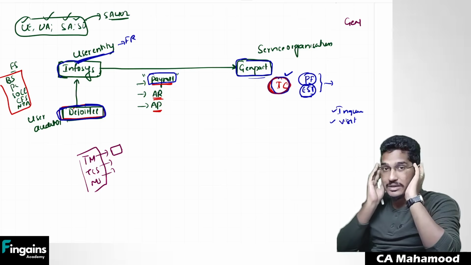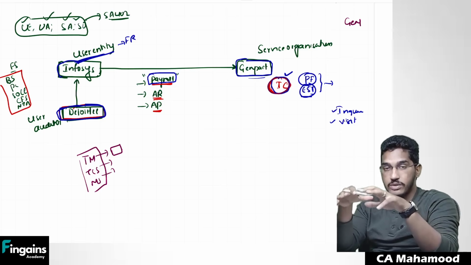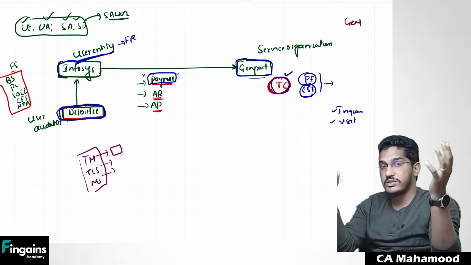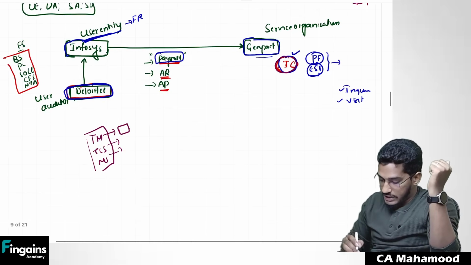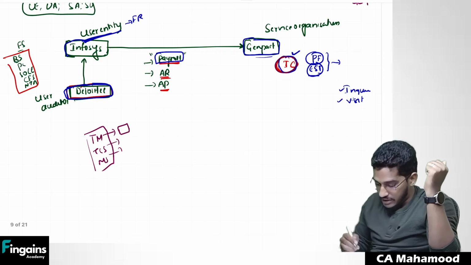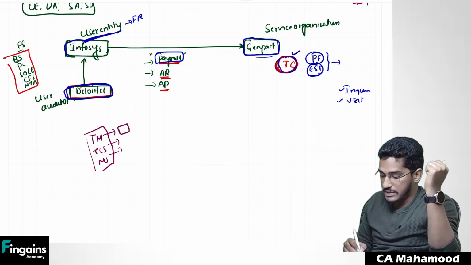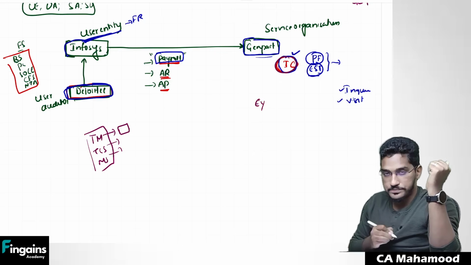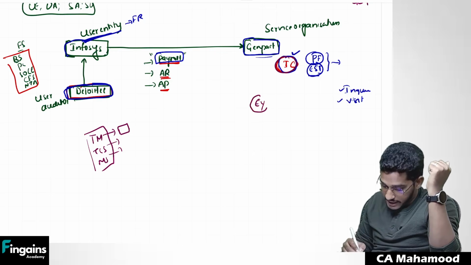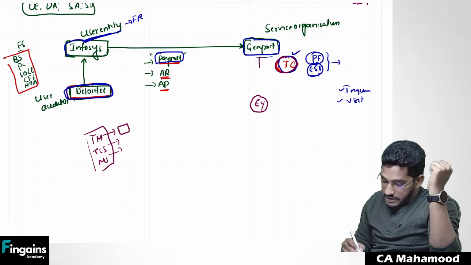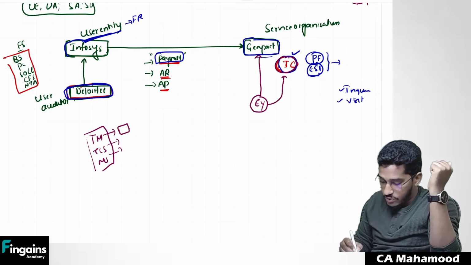So now, sir, what can Genpact do to avoid flooding of their offices with all these user auditors? What they can do is appoint another auditor. Take for example, in our example, Genpact has appointed EY. Who appointed? Genpact appointed EY. For what purpose?